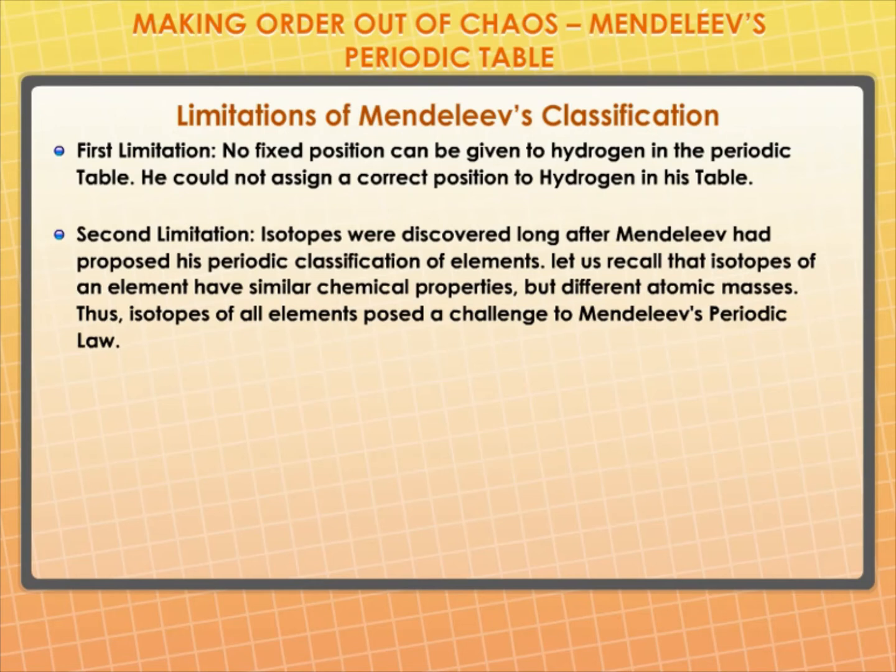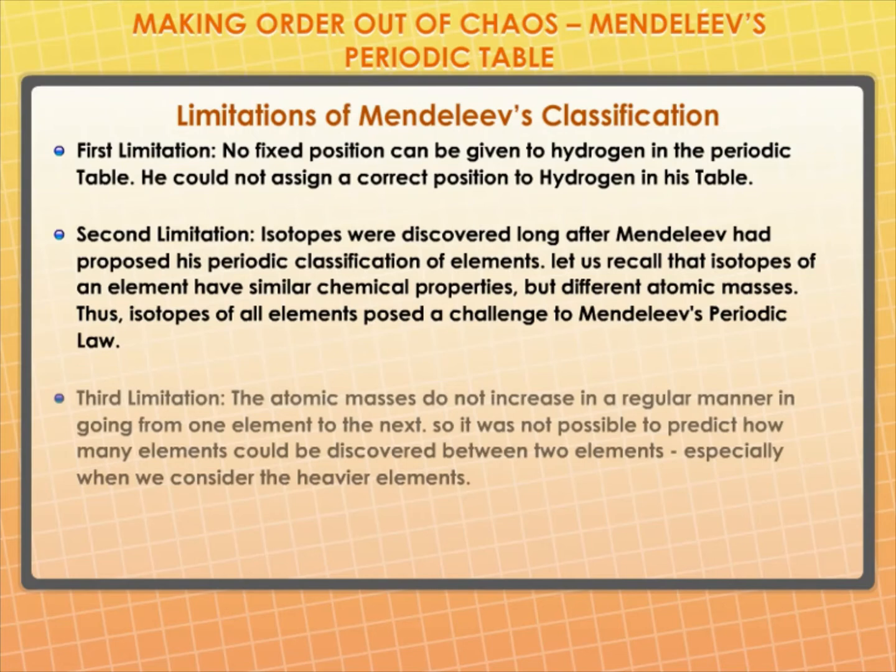Second limitation. Isotopes were discovered long after Mendeleev had proposed his periodic classification of elements. Let's recall that isotopes of an element have similar chemical properties but different atomic masses. Thus, isotopes of all elements posed a challenge to Mendeleev's periodic law. Third limitation. The atomic masses do not increase in a regular manner in going from one element to the next. So it was not possible to predict how many elements could be discovered between two elements, especially when we consider the heavier elements.